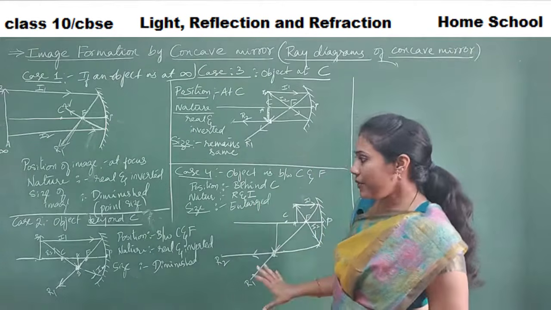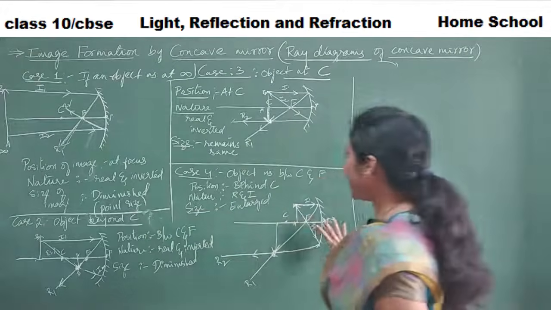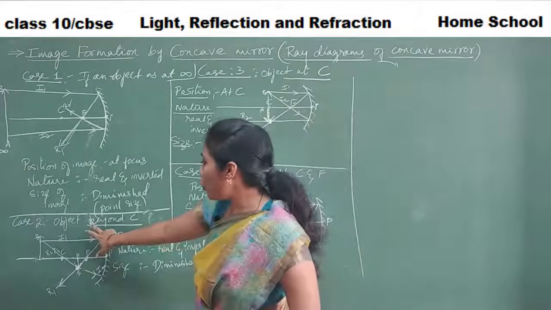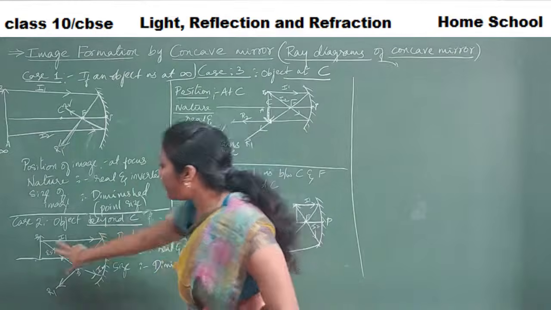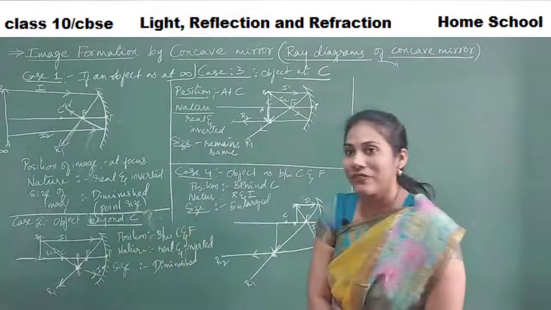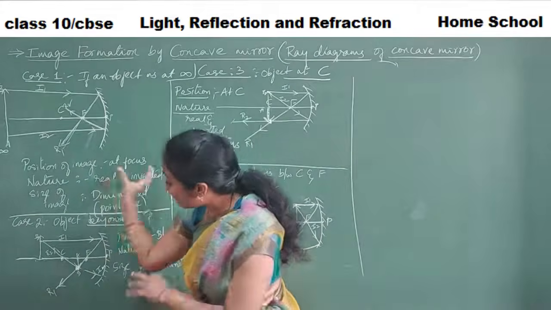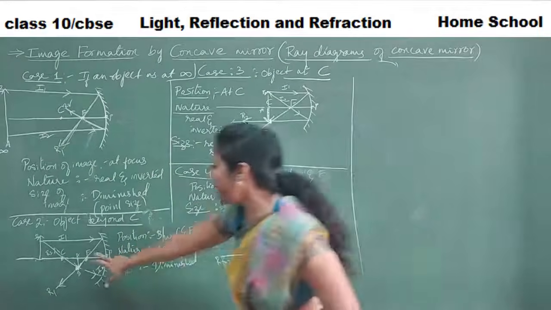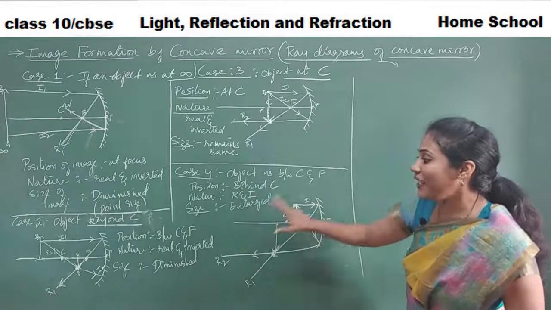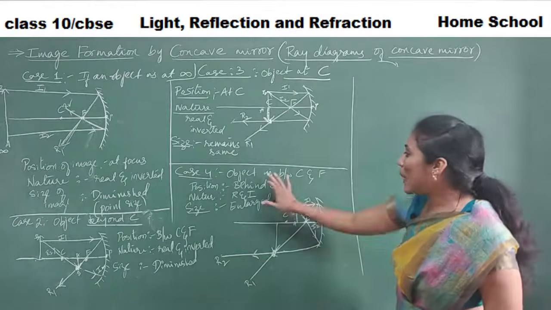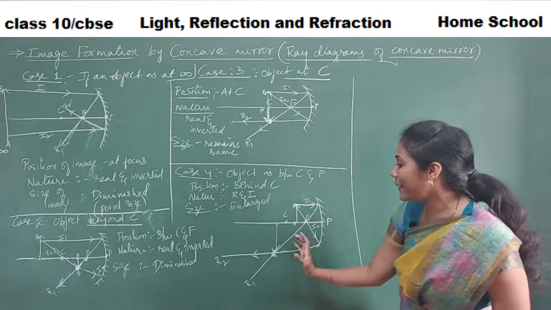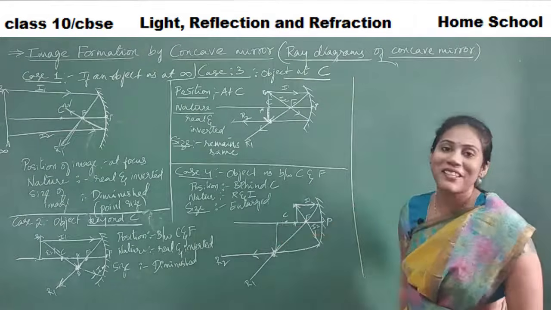And you see case 2 and case 4, guys. What is the difference? In case 2, the object was kept beyond C, and the image is formed between C and F. Object kept behind C, image formed between C and F. Case 4 is exactly opposite to that, no? The object is between C and F. Where is the image forming? Image is formed behind C.